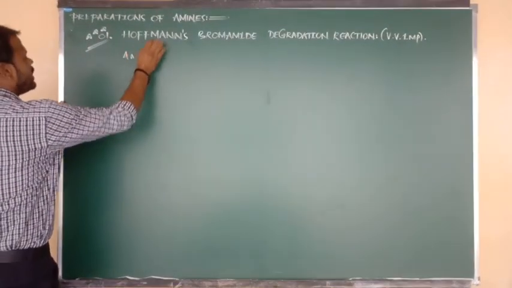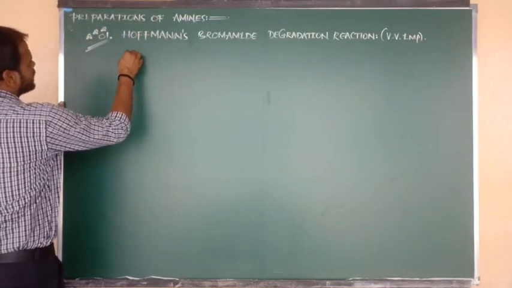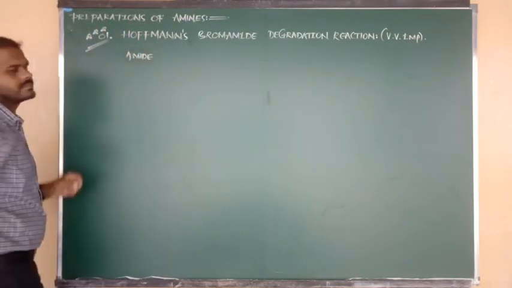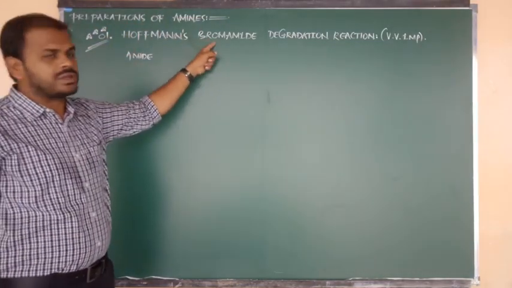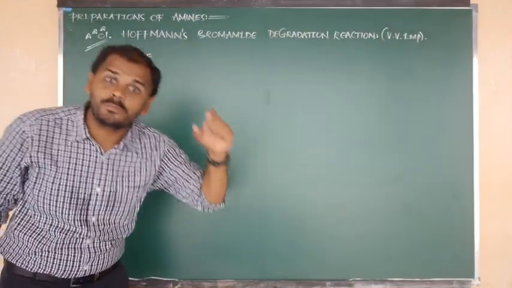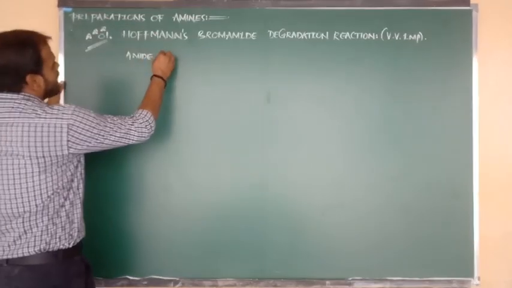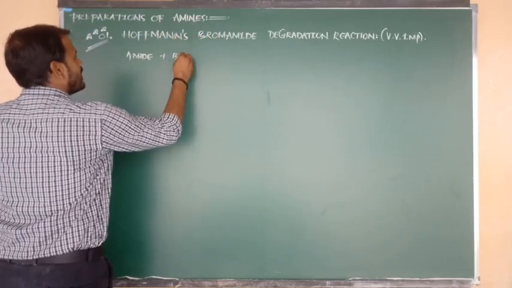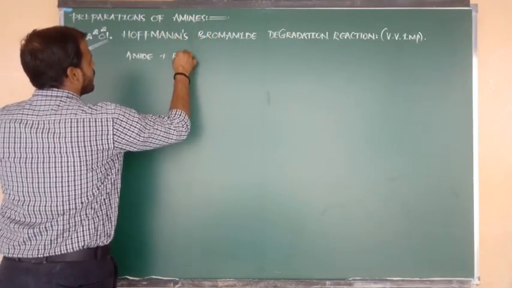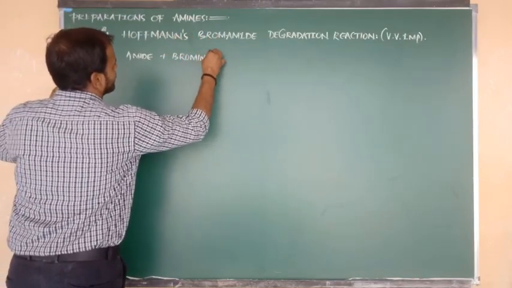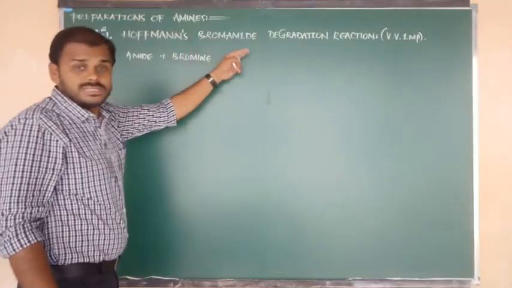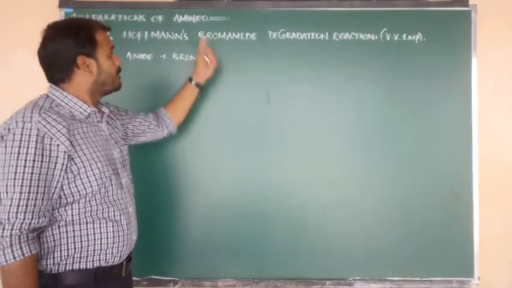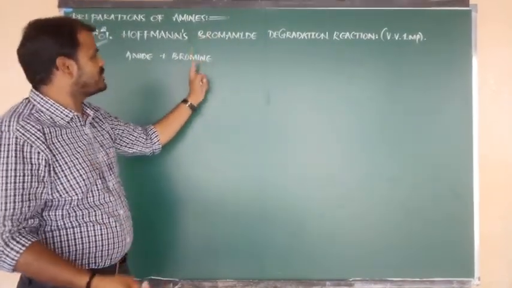Amides undergo reaction with bromine. Try to remember this very important point: bromamide means amides undergo reaction with bromine.